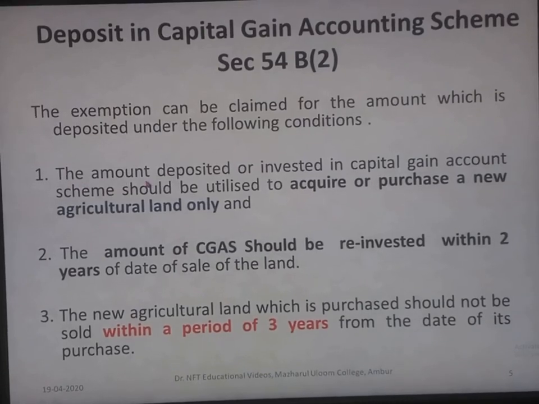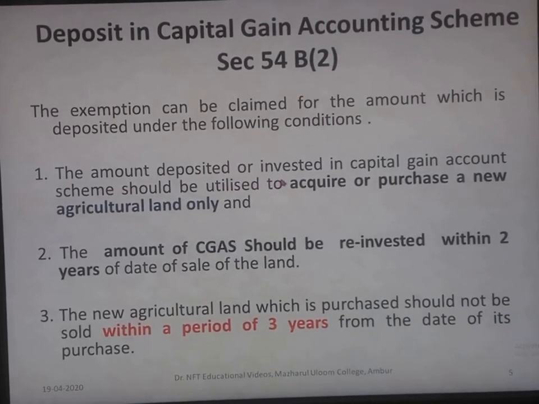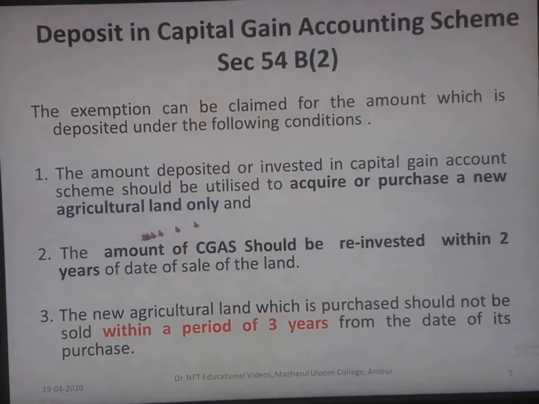The first condition is the amount deposited in the capital gain accounts scheme should be utilized to acquire or purchase a new agricultural land only. The second is that the amount should be reinvested within 2 years of the date of sale of the land. And the third one is the new agricultural land which is purchased should not be sold within a period of 3 years from the date of its purchase.